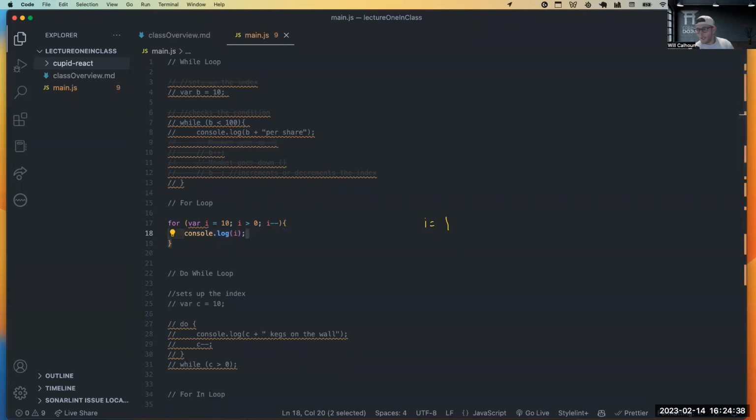Right? Then what would happen is it's going to go 1, it's going to come up here, and i is going to be minus minus. So i is now 0. Then it's going to check, is 0 greater than 0? It is not. So then it exits my for loop. Once that condition is no longer true, it exits my for loop.